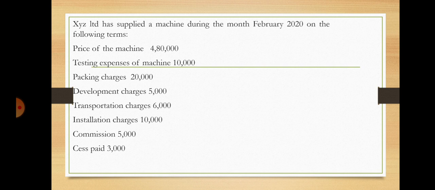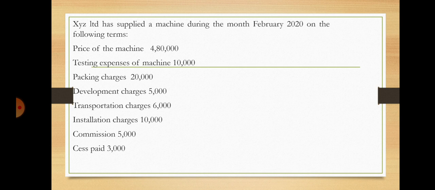Regarding these expenses, it is not stated in the problem whether they are included in the price of the machine or not. When it is given like this, you have to take the price of the machine, 4,80,000, as the base and add all these expenses, which are considered part of selling and distribution expenses.